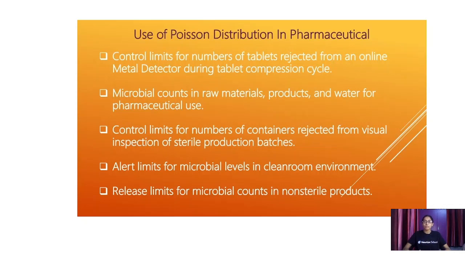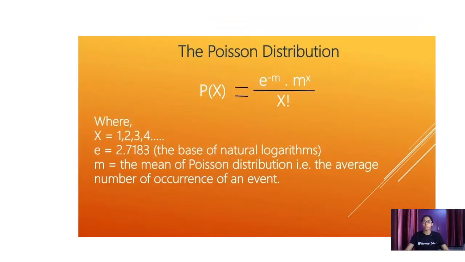Second use is in microbial counts in raw material, pharmaceutical use, then products. Third, it controls the limit for the number of containers rejected from visual inspection of sterile production batches. Fourth, alert limits for microbial levels in the clean environment. Fifth, the release limit of the microbial counts in non-sterile products. That all depends upon how you are going to apply it.